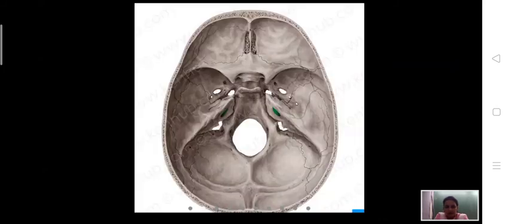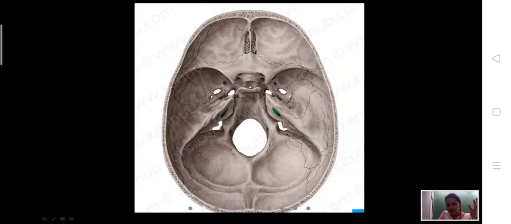Let's summarize quickly. The medial part of the middle cranial fossa. This one is the optic canal. This one is the sulcus chiasmaticus. This one is the tuberculum sellae.